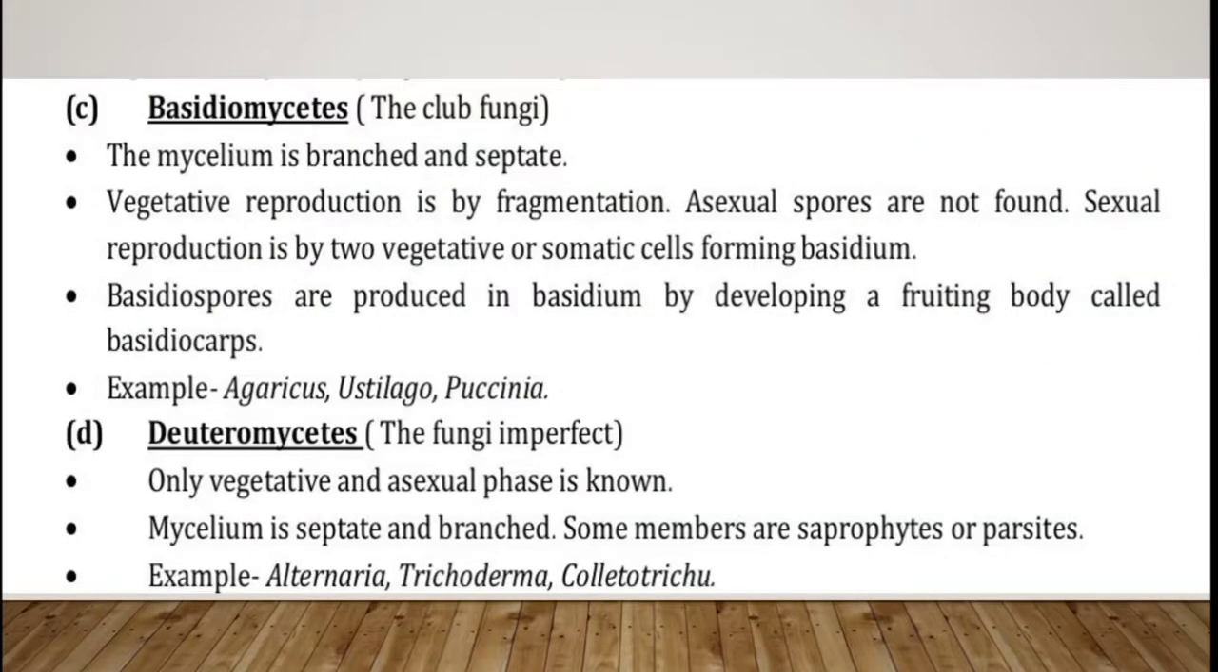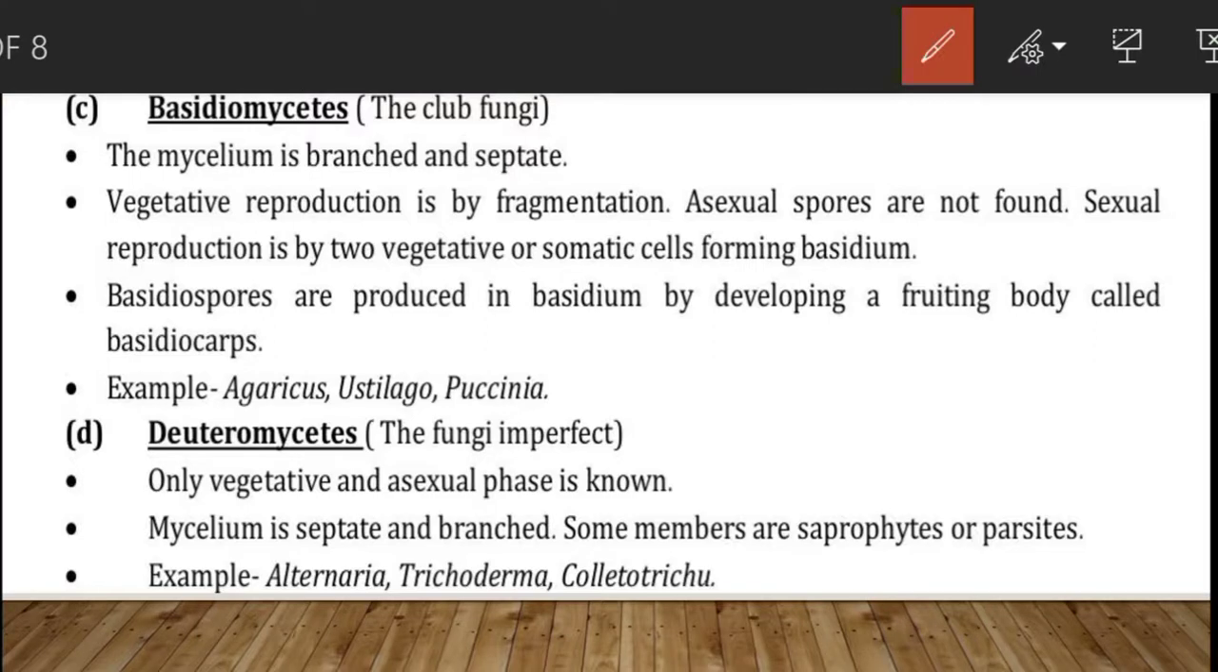Moving to the next class. The next class is Basidiomycetes. These are called the club fungi. These are terrestrial, saprotrophic and parasitic forms. Okay, now I think there is no need of explaining what is saprotrophic, parasitic. Okay, because I have been explaining this since long.